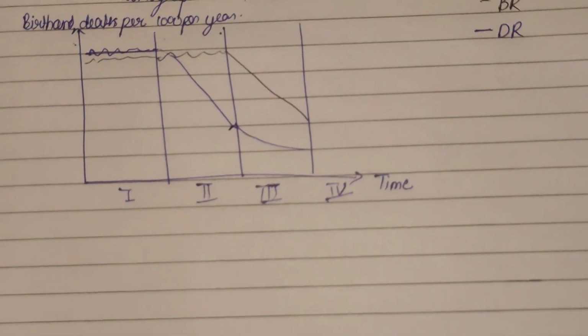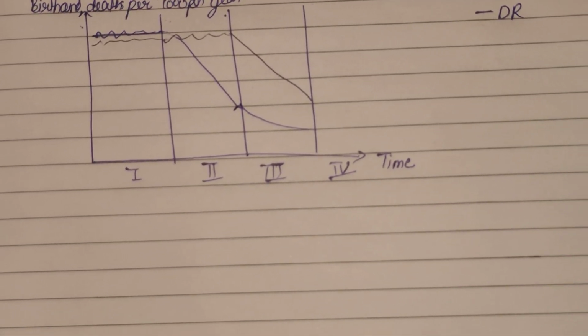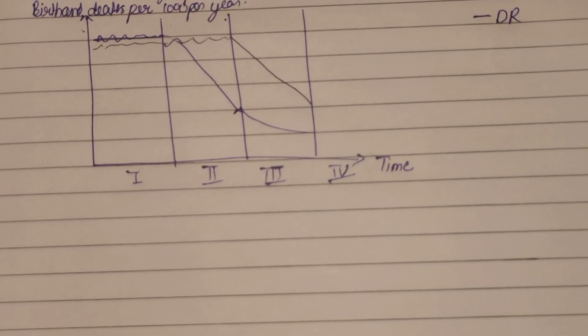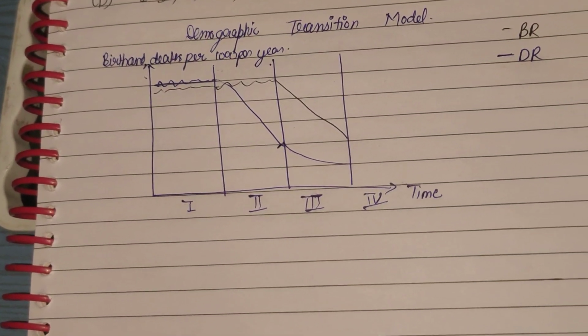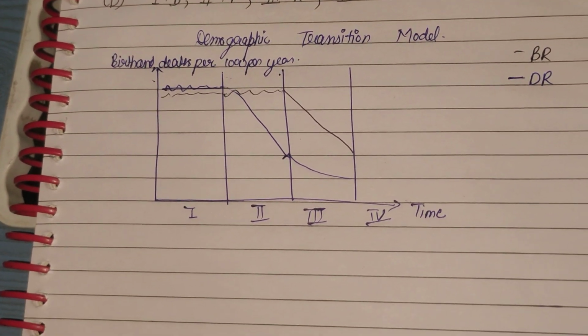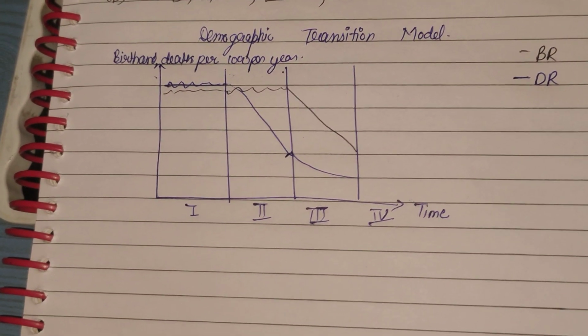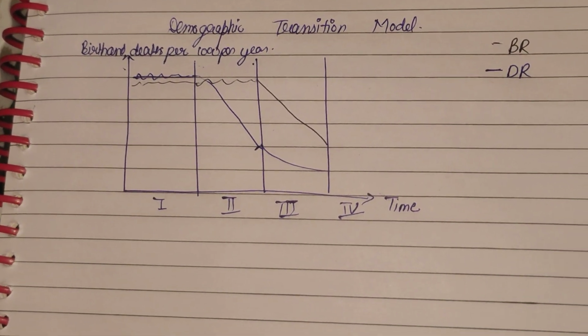Now, why is the birth rate declining in the third stage? Because this is the case of Britain in the 19th and late 20th century. Family planning is available now, and this is the case of China somewhat earlier, and there is a lower infant mortality rate.